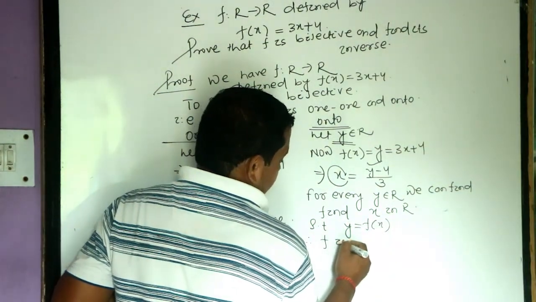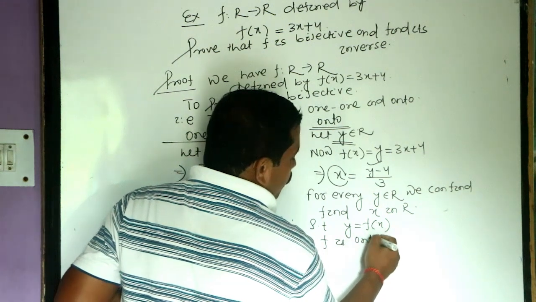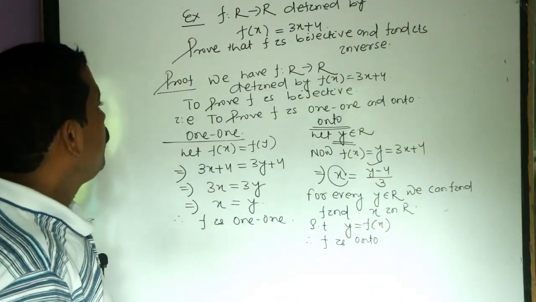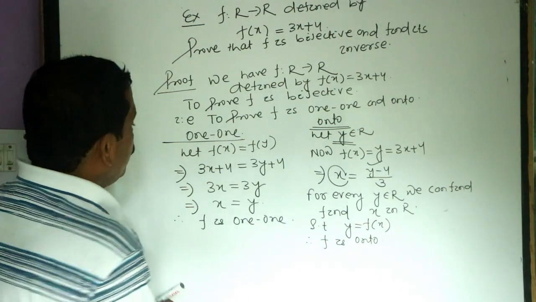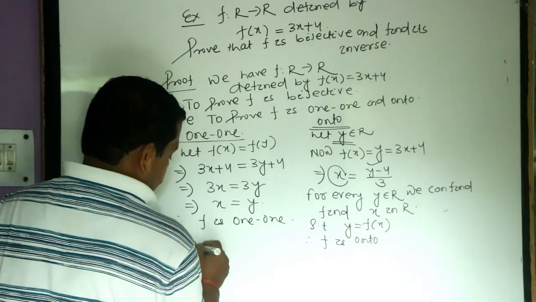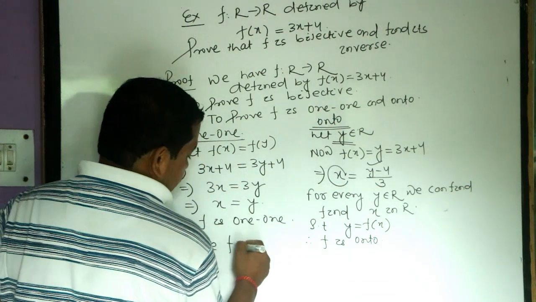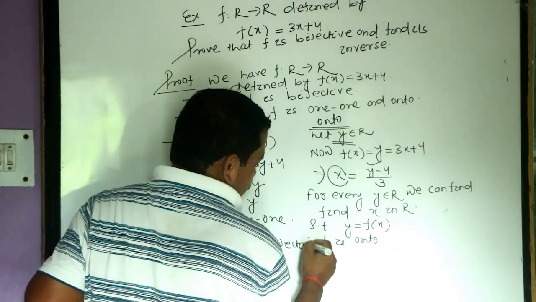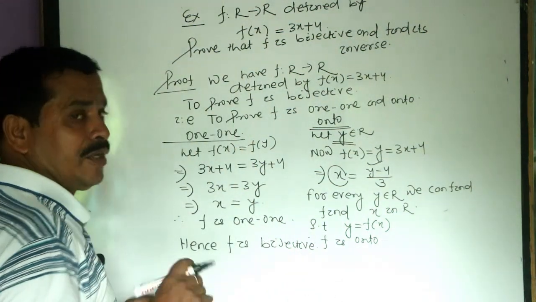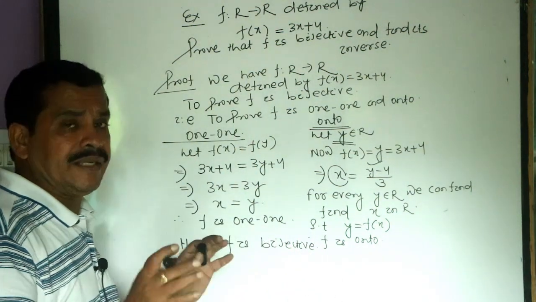Hence, f is onto. Here we prove that f is both 1-1 and onto. Hence, f is bijective, because f is both 1-1 and onto.